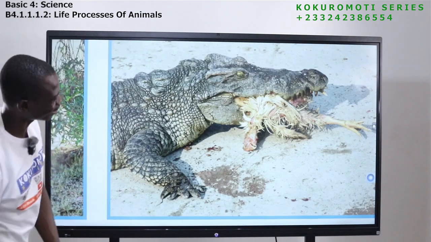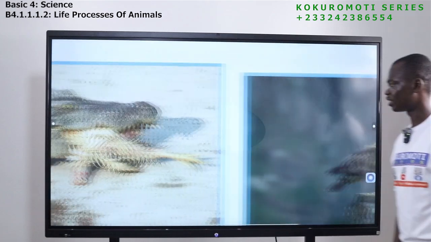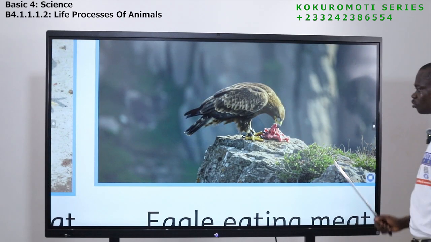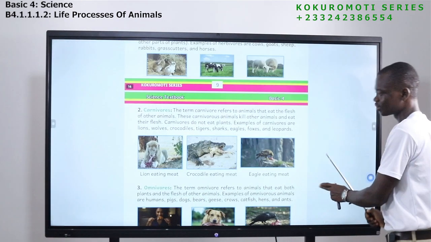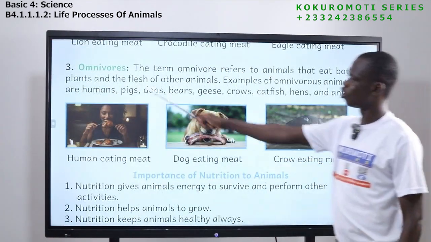Now, this is a crocodile. Look at the hen. The crocodile is enjoying it. And we have this, the eagle. Eagles feed on the flesh of other animals. So that is that. Let's come to another one.